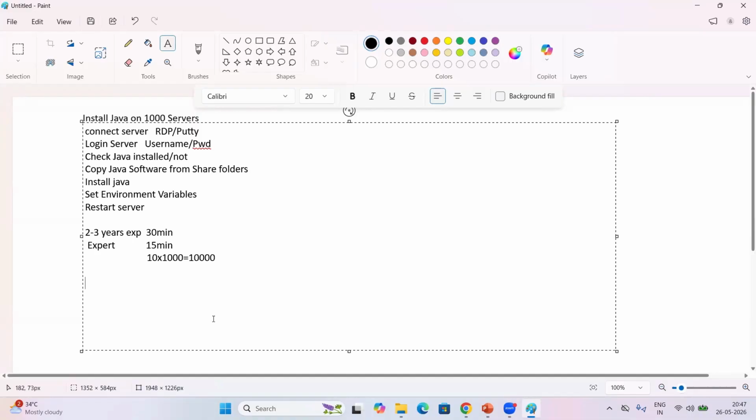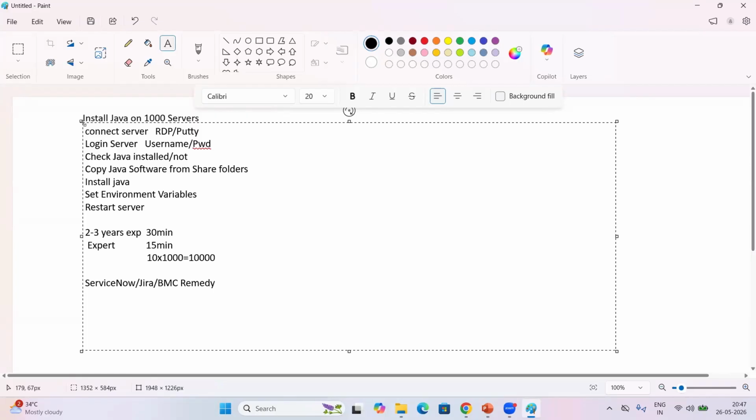What are the ticketing systems available? Anyone having an idea? Popular ticketing systems: ServiceNow, Jira, BMC Remedy. So these are all ticketing systems, right? Basically, what is a ticket, anyone? A ticket is a request, right?